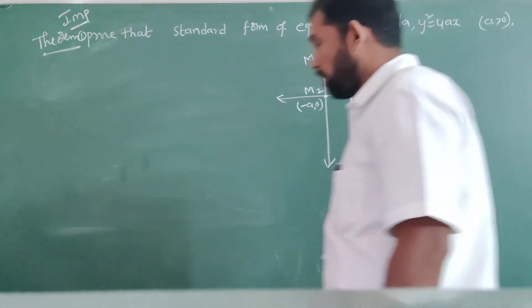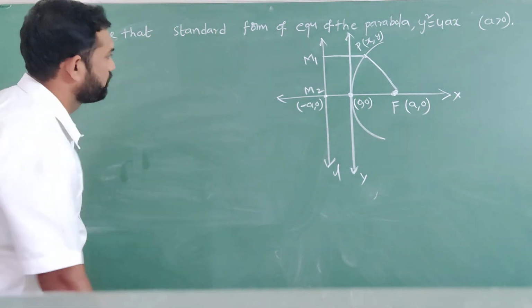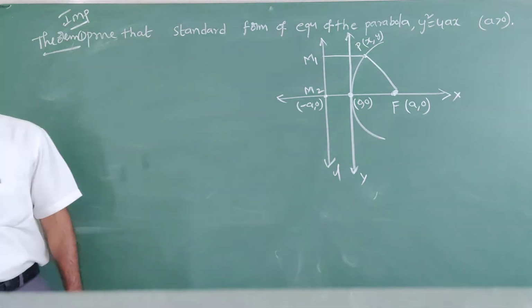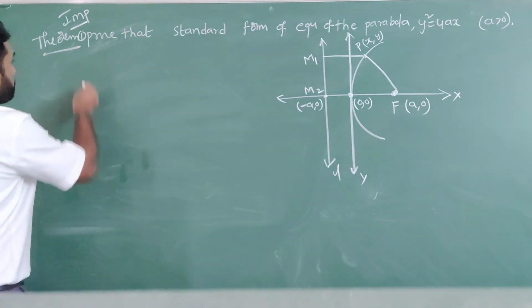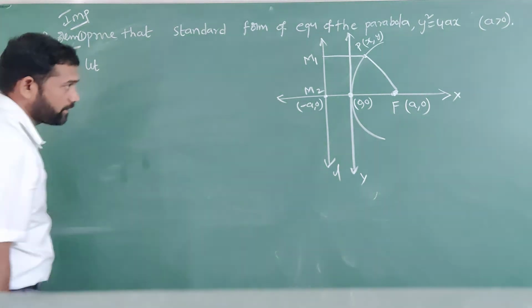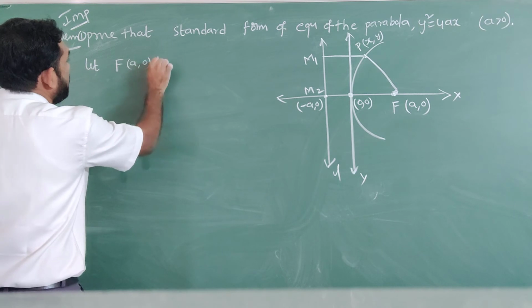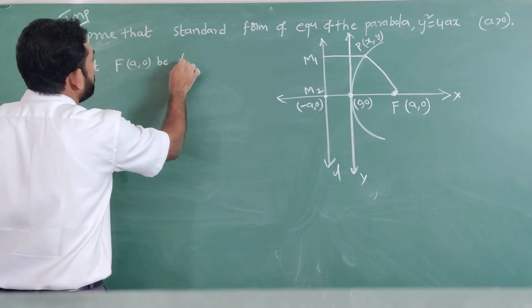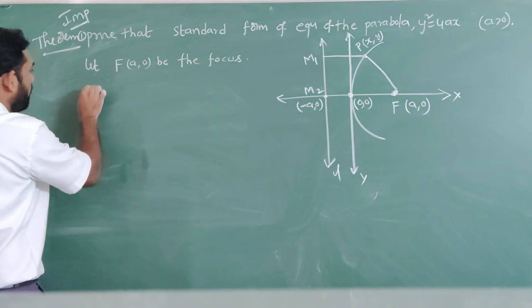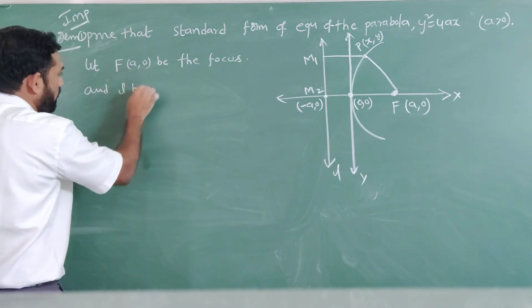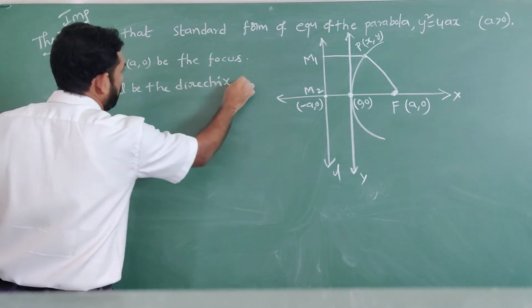About this diagram, you have to write first: let F a comma 0 be the focus and L be the directrix of the parabola.